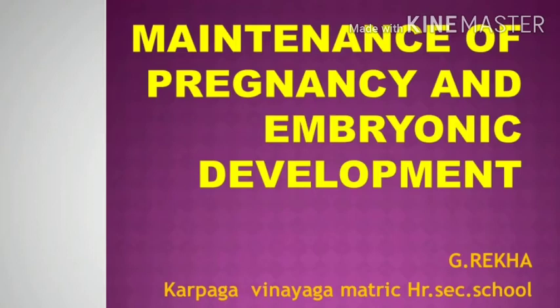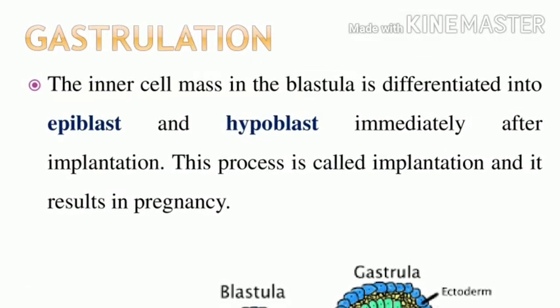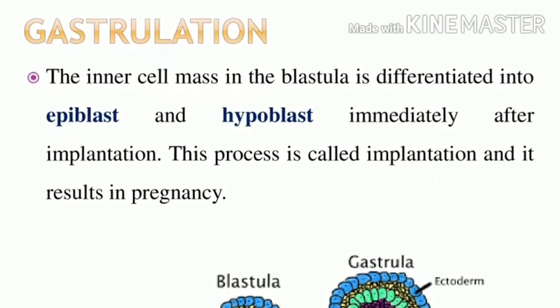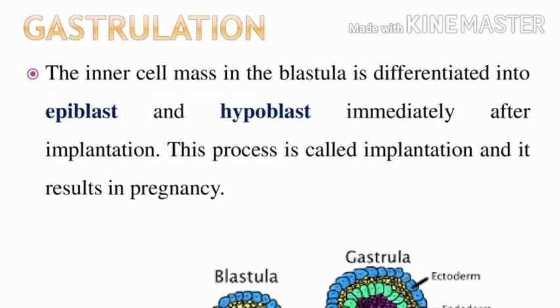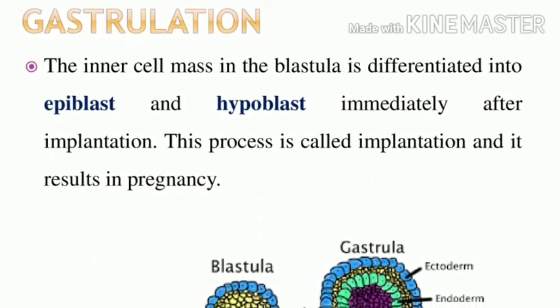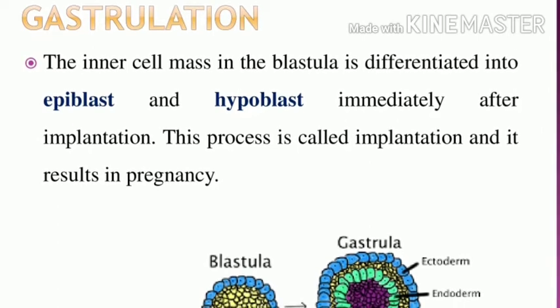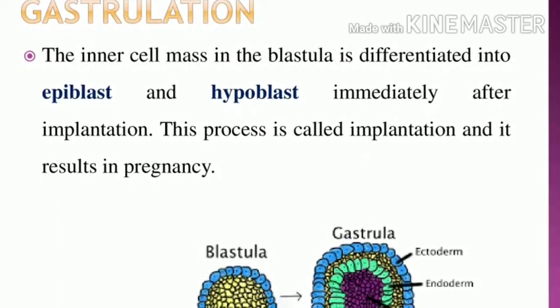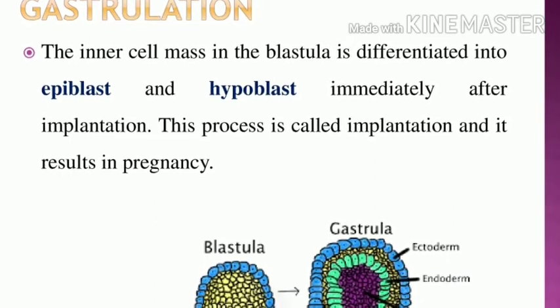Good morning students. Today we will study the maintenance of pregnancy and embryonic development, gastrulation. So now we have to study the reproductive events in human reproduction. What are the events in human reproduction? That is gametogenesis, fertilization, cleavage, followed by blastocyst implantation. Now the next process is called gastrulation.